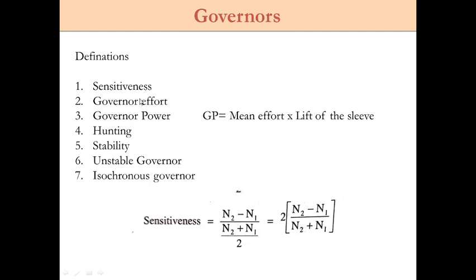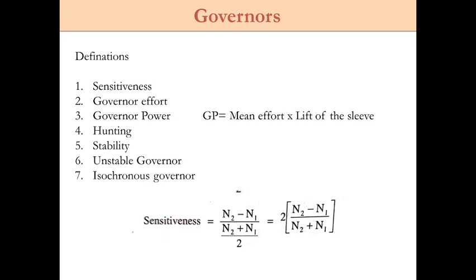Then the second one is governor effort. The basic definition is that it is the mean force exerted on the sleeve to raise or lower it for a given percentage change of speed. That means whenever there is a change of speed of the engine, the sleeve will have some movement. Based on that sleeve movement, the throttle valve is going to open.